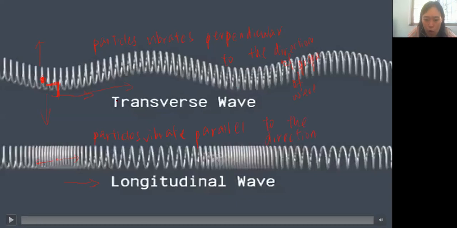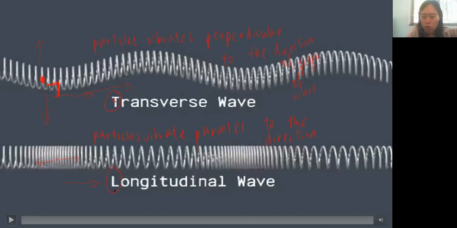If you look at the first letter of the words transverse wave and longitudinal wave, it will also help you to identify how the particles are vibrating. So T here, you can get an angle of 90 degrees, which means that the particles vibrate perpendicular to the direction of propagation of the wave in a transverse wave.